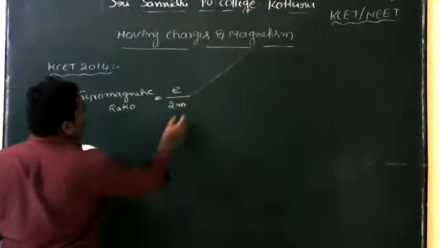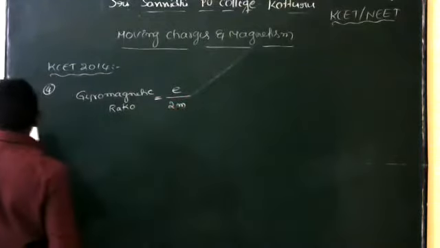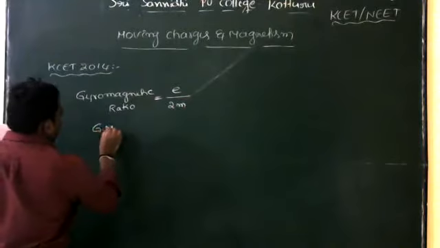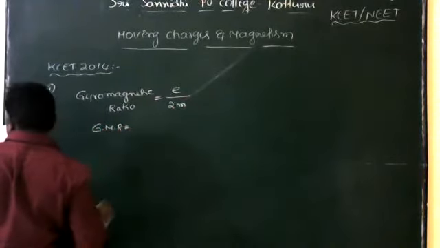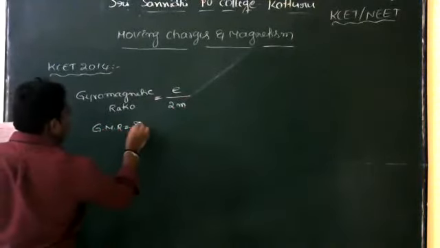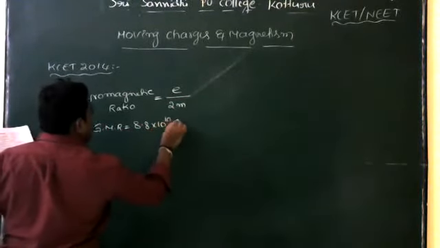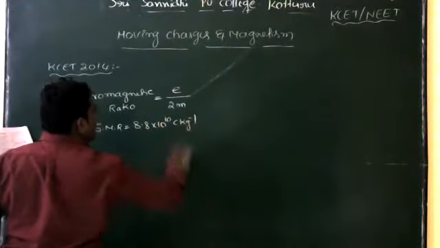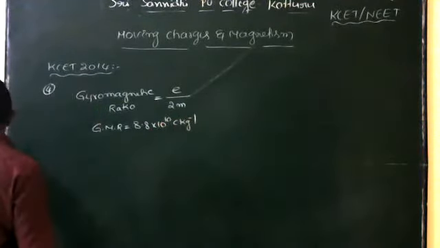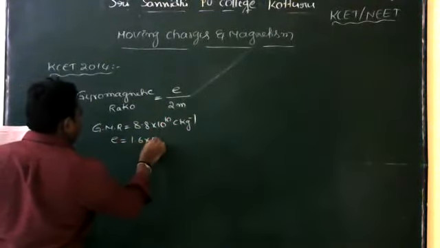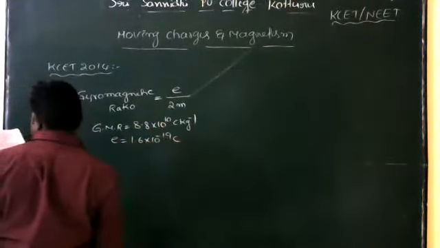Now find out the mass. The gyromagnetic ratio is already given as 8.8 into 10 to the power of 10 coulomb per kg. Next, the charge of the electron is 1.6 into 10 to the power of minus 19 coulomb.